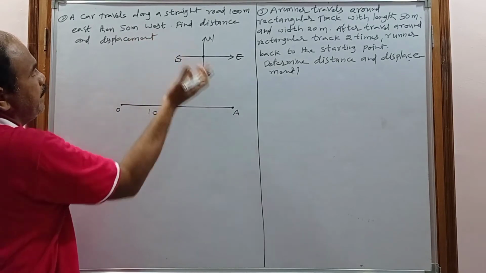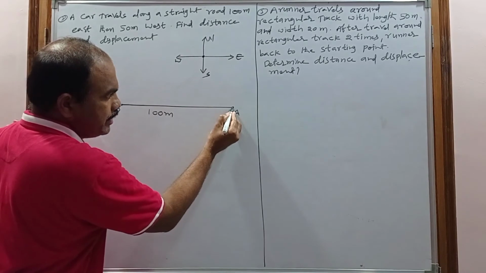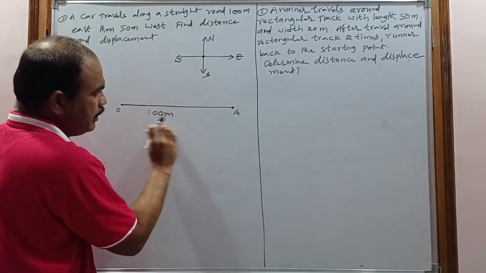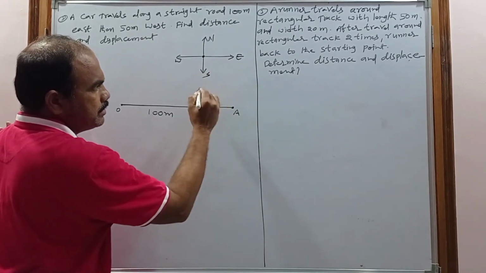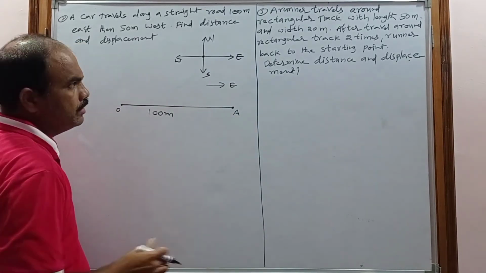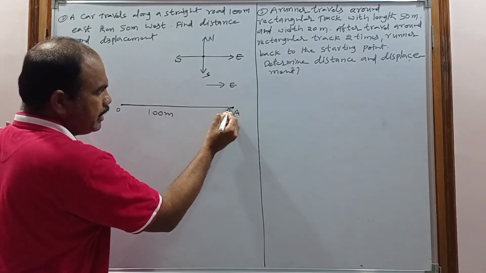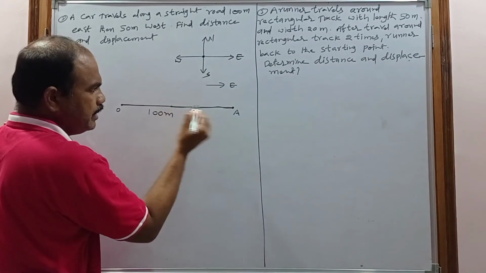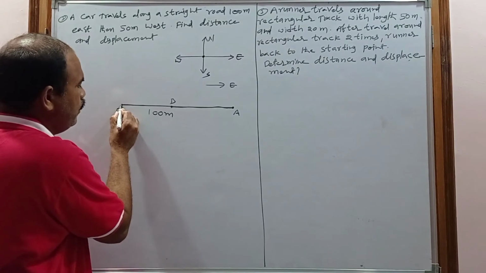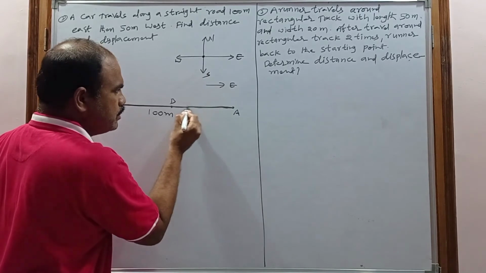And then 50 meters west. West means what? In which direction you have to go? And now, after reaching the A place, it starts from A and reaches B. In the east direction it covers 100 meters. Then 50 meters west after reaching A. So then again it covers 50 meters in the west and reaches the B place. Imagine, it started at O and reaches A, and then finally it reaches B here.